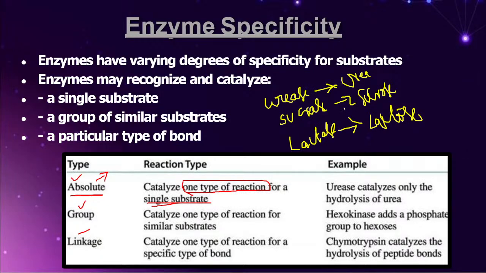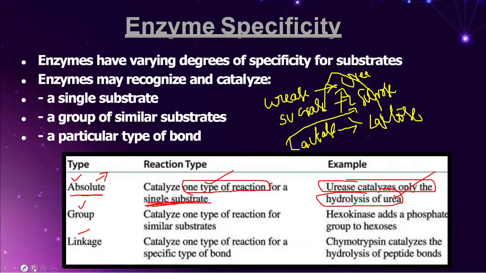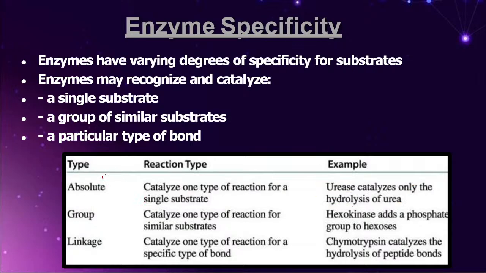Now you tell me, friends, does the lactase act on sucrose and urea? No. Does the sucrase act on urea and lactose? No. So what is the point you have to remember here, friends? In case of absolute specificity, there will be only one type of reaction catalyzed. The most important thing, it is specific for the single substrate molecule only. So urease catalyzes only the breakdown of urea. Friends, this is called absolute specificity. Do not get confused with this particular point.